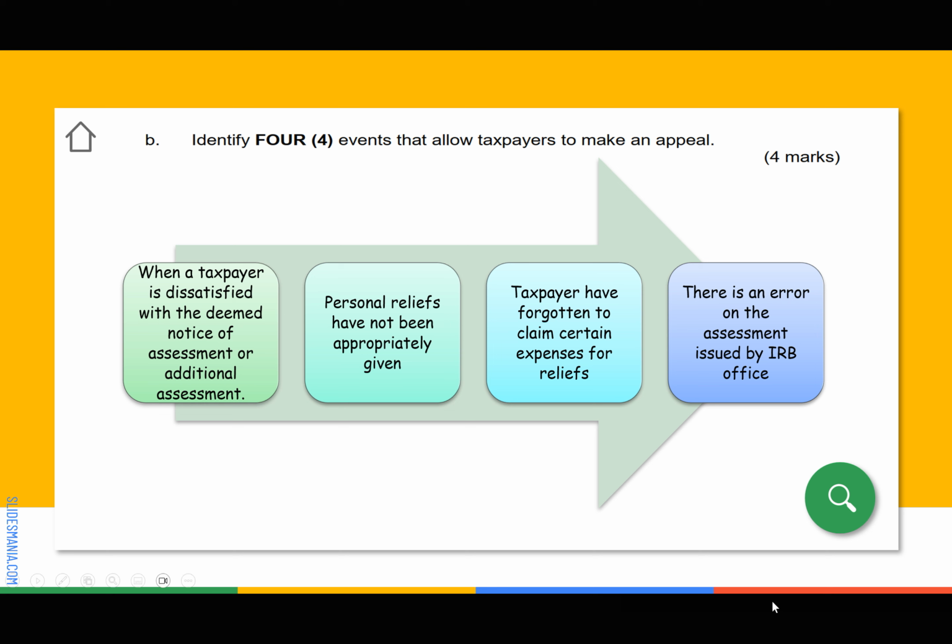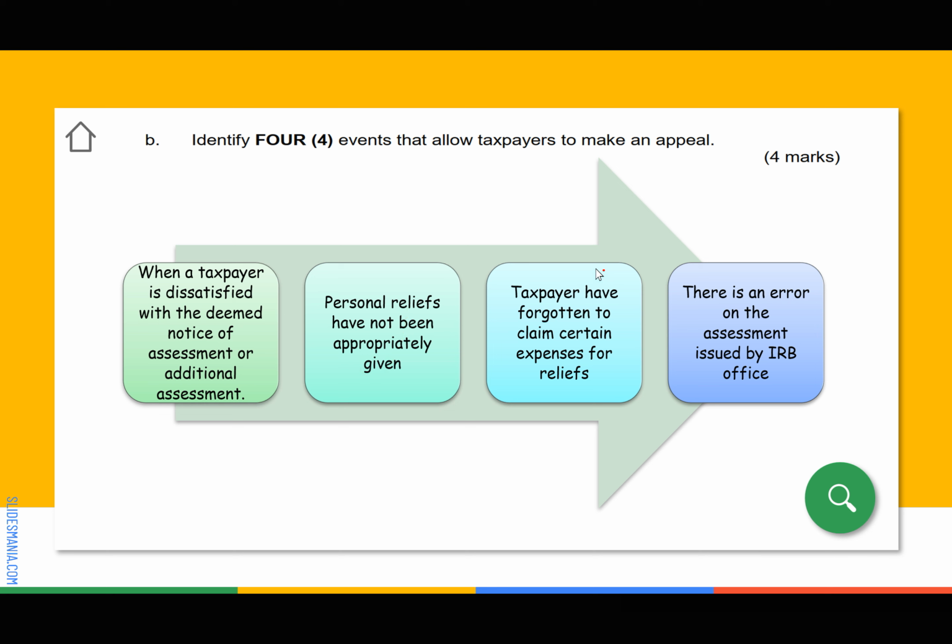For example, guys, number one, when you are not satisfied with your assessment. So what should we do? You appeal. Number two, is there any relief that has not been appropriately given? Maybe there is certain relief you want to claim. When you submitted your form the first time, you forgot to claim this relief, and then suddenly you remember, guys. Now you claim. So you appeal and then you can claim appropriately.